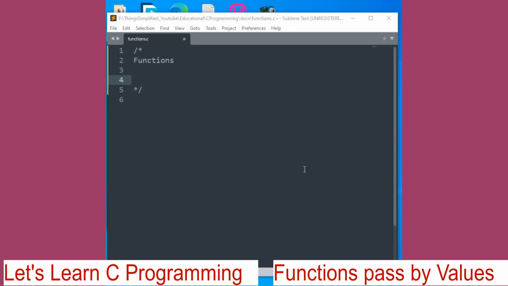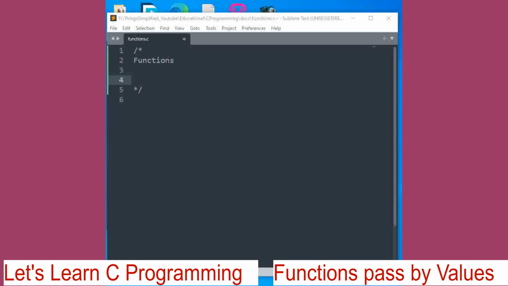Let's learn C programming. Today we will have a look at functions. Functions and using functions, how to define a function, how to call a function.